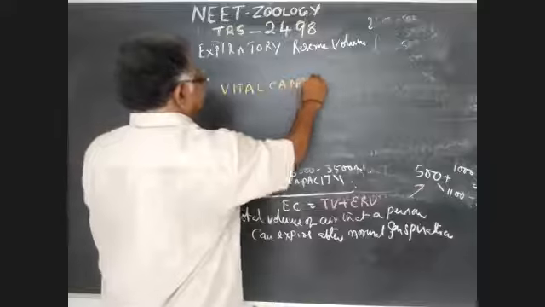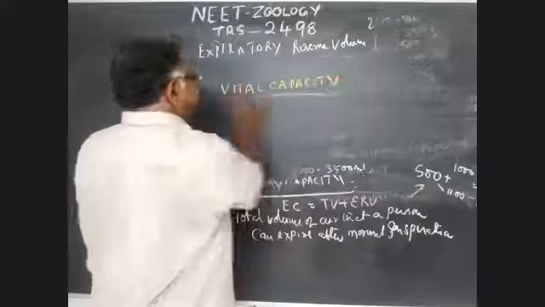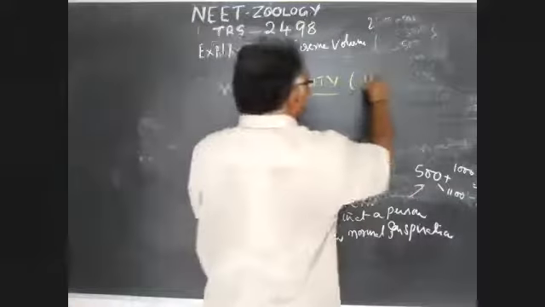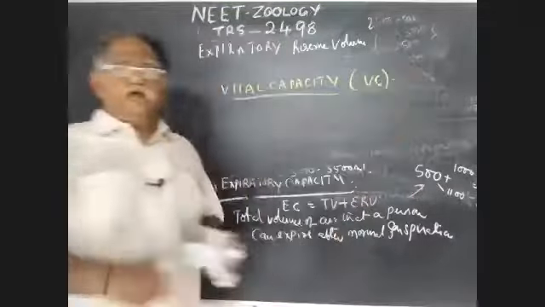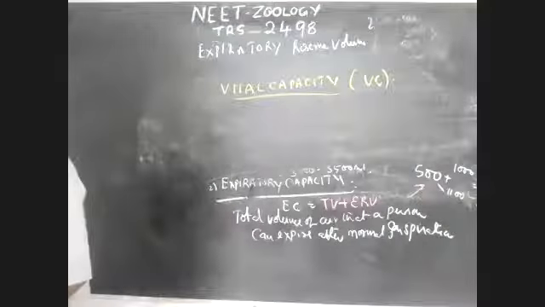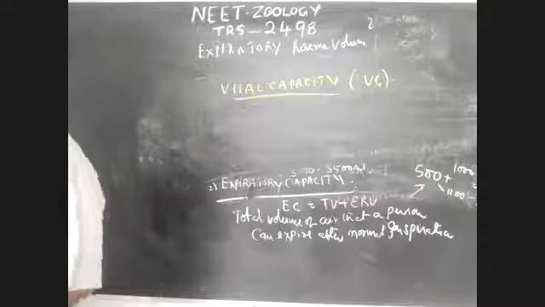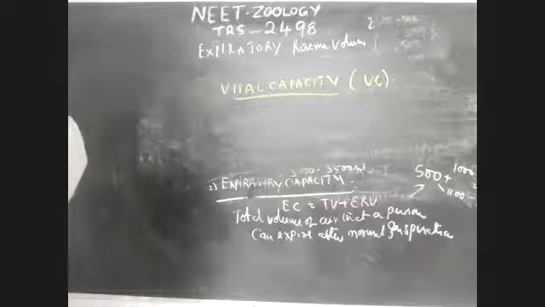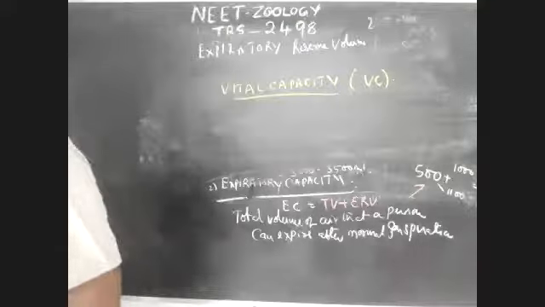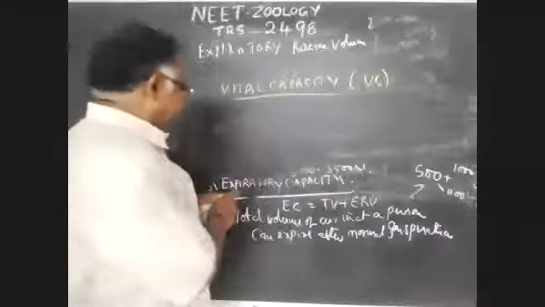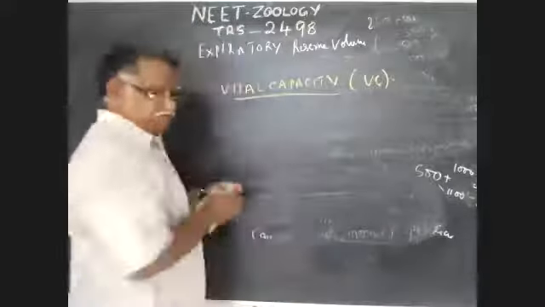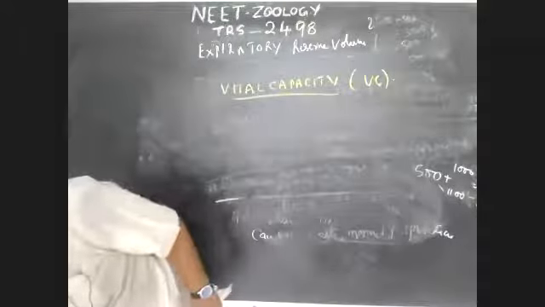Vital capacity. Vital capacity, VC. Two types of definitions.